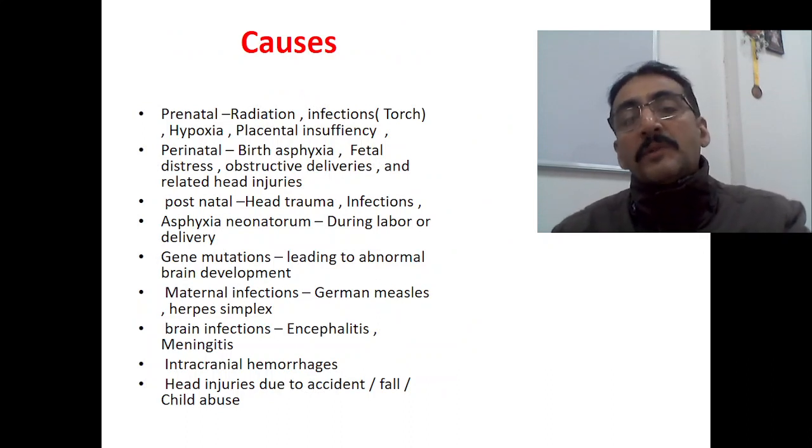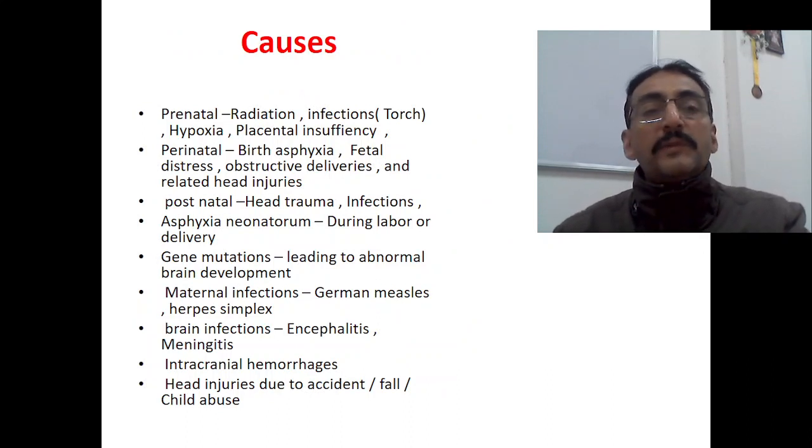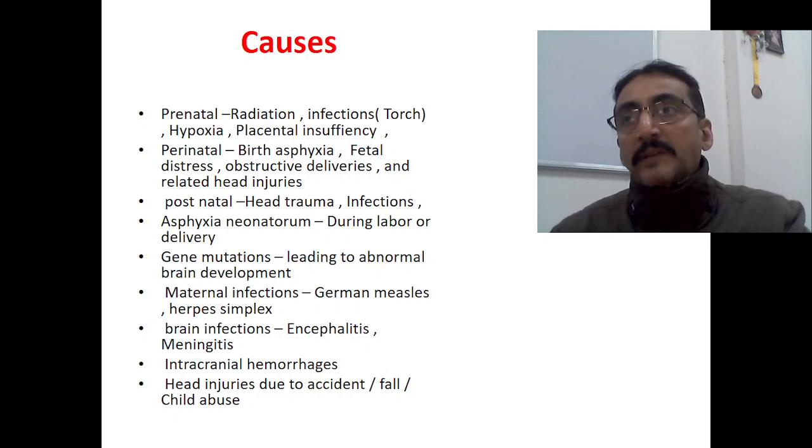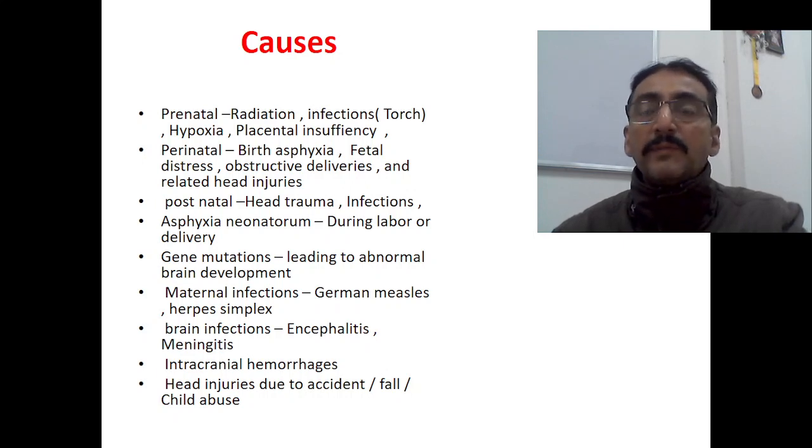Now, what are the most common causes, if you see? The most common causes for cerebral palsy: there will be some permanent damage to the brain. It's non-progressive, that's a one-time damage. The one-time damage is happening because of which the brain gets damaged, and there is no further growth, and that leads to all the problems. There is no continuous damage going on, only one-time damage. Okay, so what is actually the cause?